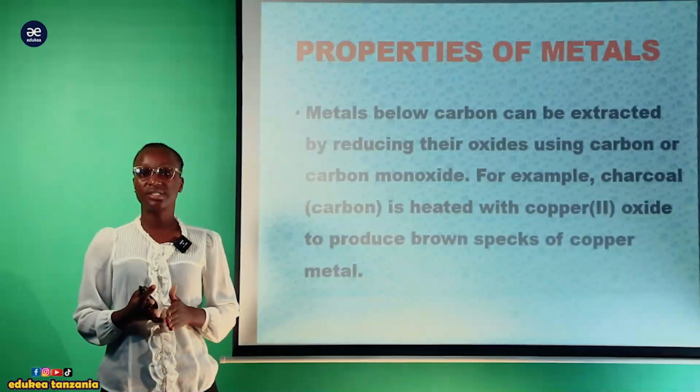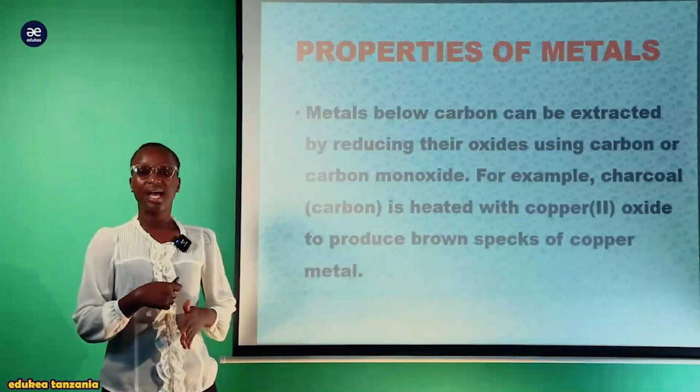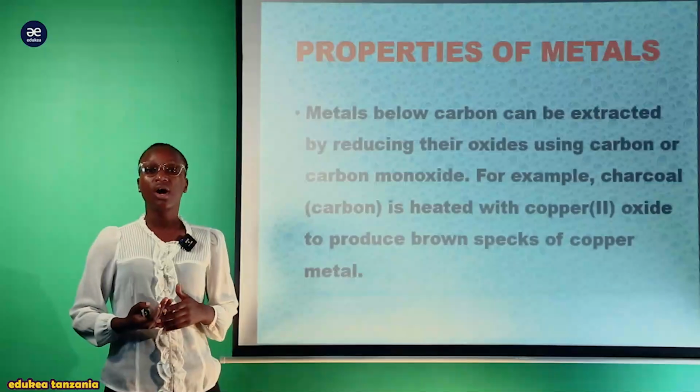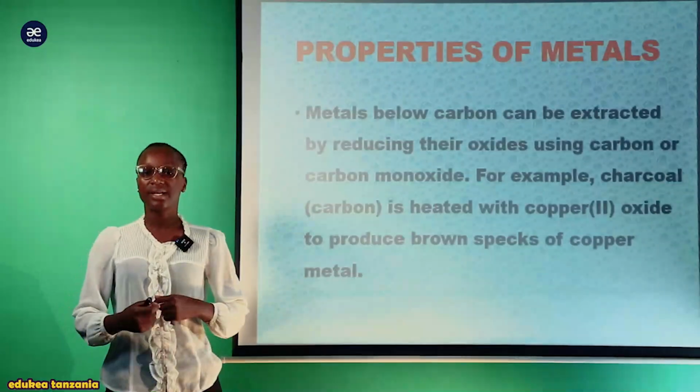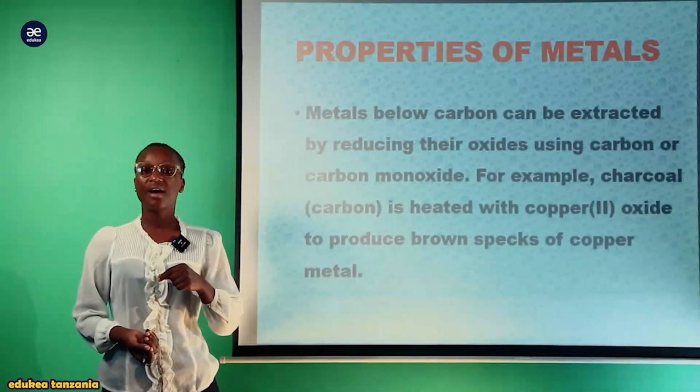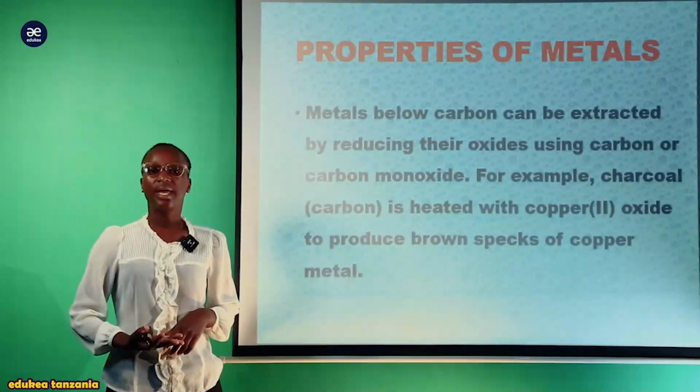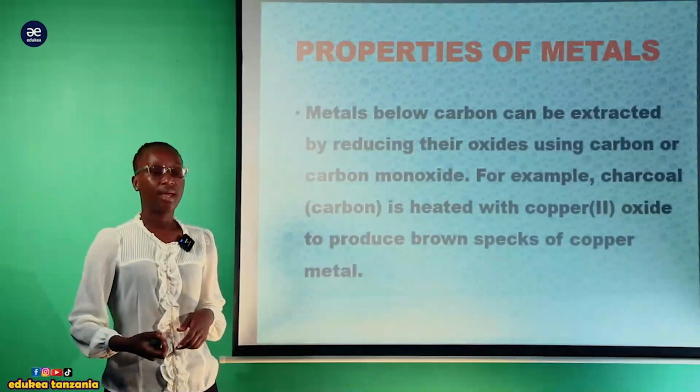So you can see how the reaction takes place, or how carbon acts as the reducing agent. They have the ability to act as a reducing agent, with reducing power as other metals do.